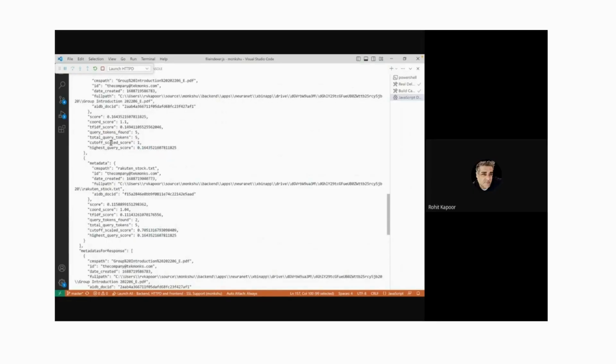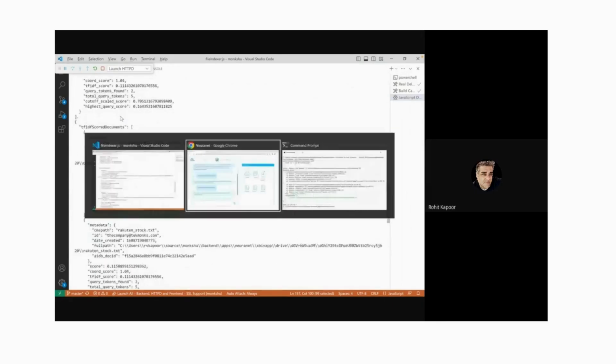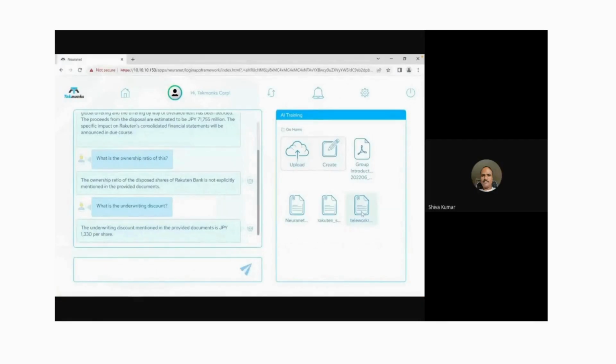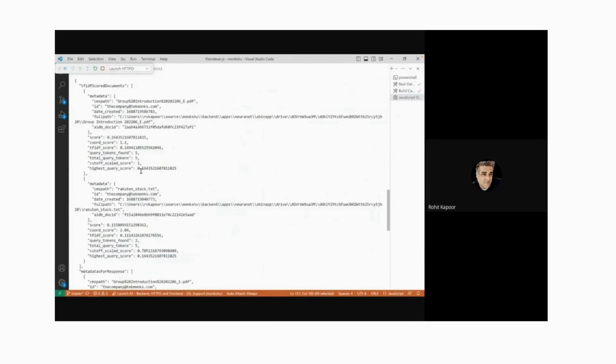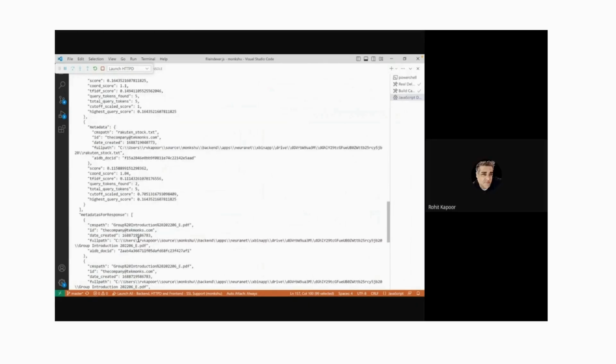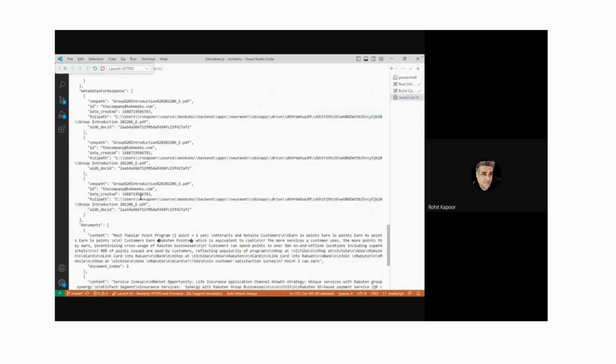So you see, the first thing it did is figure out from the pipeline that I should disregard all those Tekmonks documents, because my AI right now contains some Tekmonks. This question has nothing to do with Tekmonks. None of this metadata gives any Tekmonks. So one is the group introduction PDF that I just uploaded, and the second one is the stock, right? And then it says, don't look at any other answers to the AI, okay? Then it will say in the metadata for response, I give it some cutoffs, and it says, we will refine this more. And then you see in the metadata for response, it only picked up the group introduction. It dropped the second